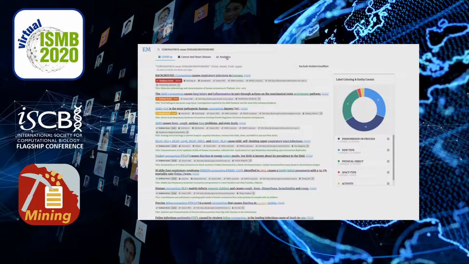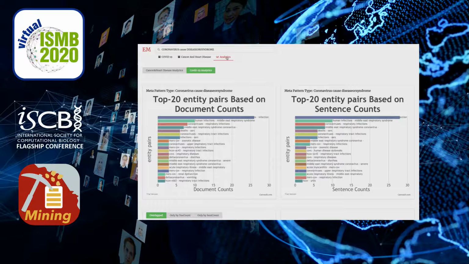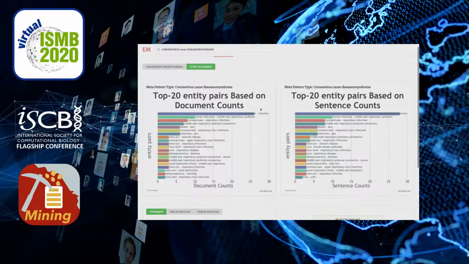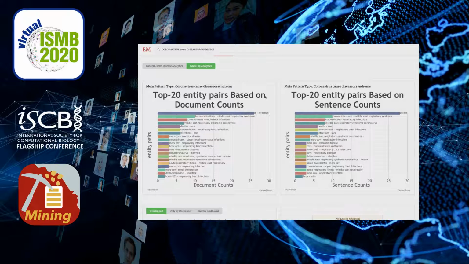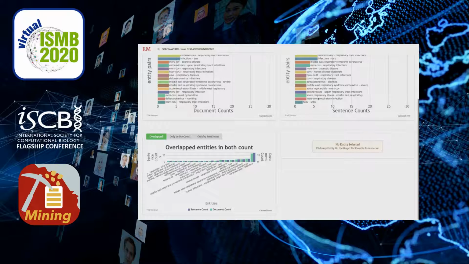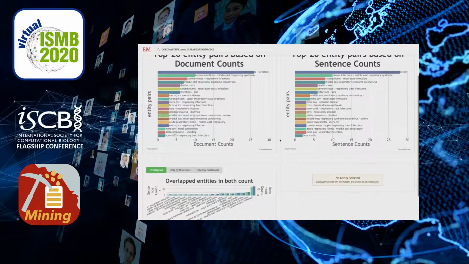Last, we show our analytic interface, where you can see some summary statistics. For example, if you search this same pattern, coronavirus cause disease syndrome, we will show the top frequent entity pairs extracted by this pattern, such as coronavirus and infection. And this is the count based on document, this is based on sentence, and this is the overlap of the entities that show in the top results of both counts.